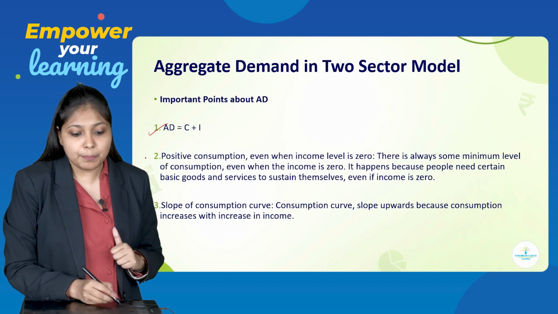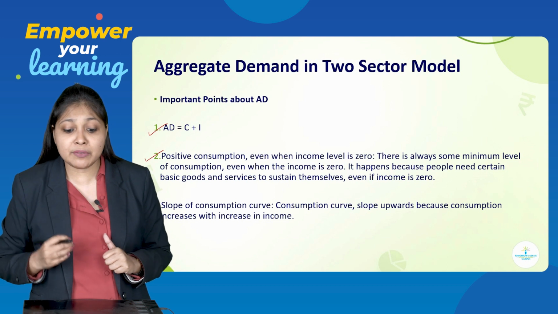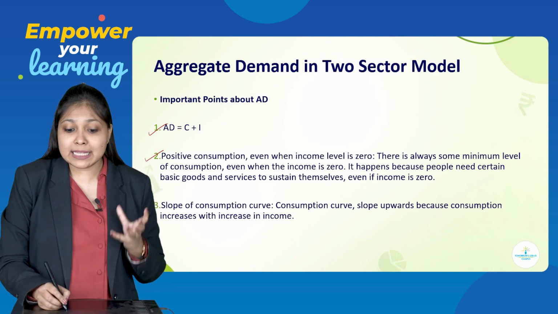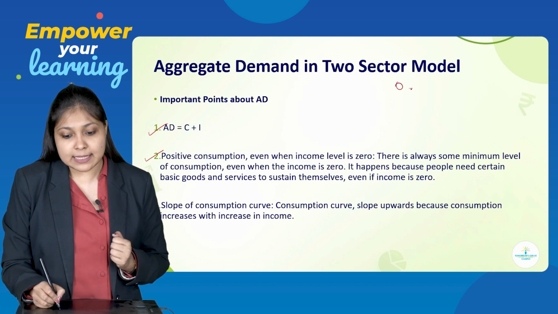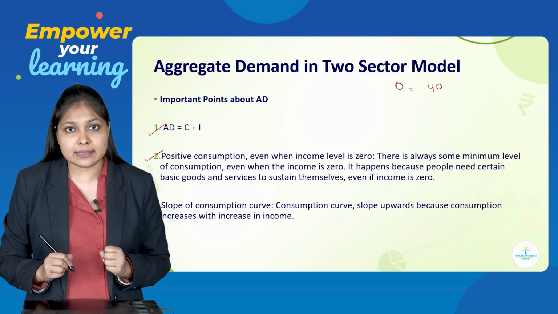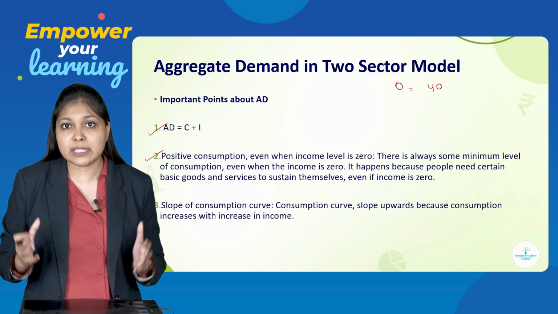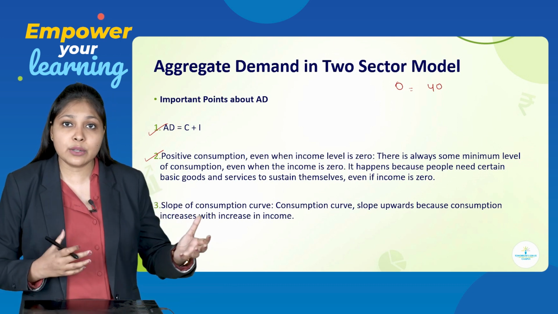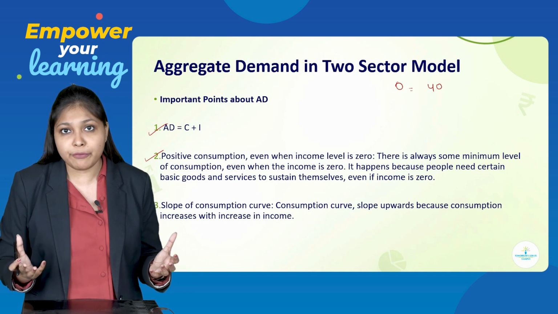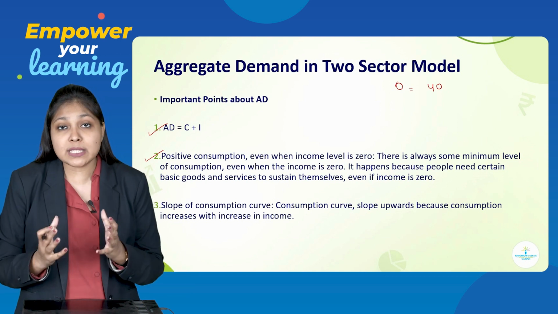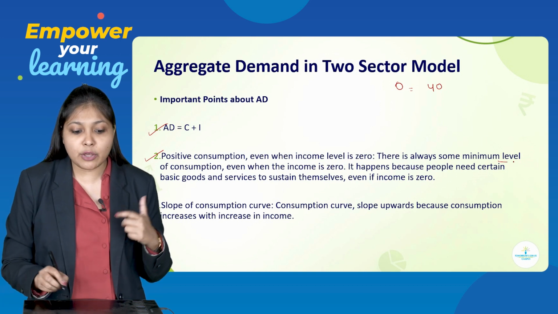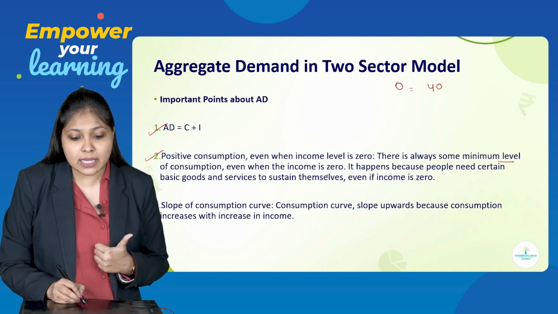Second, positive consumption even when the income level is 0. That is what we saw, that when income level was 0, the consumption was 40 units. So that is the specialty of this curve, that even when your income level is 0, the consumption will be 40 units, a positive consumption. So there is always some minimum level of consumption even when the income is 0.